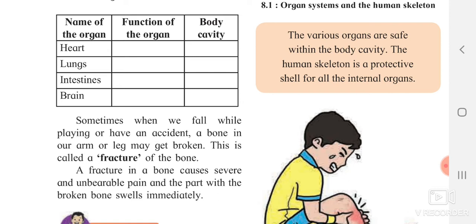What is the human skeleton doing? Yes, the important function of the human skeleton is that it is a protective shell. Just as the ozone layer is the protective shell of the earth, in the same way the skeletal system is the protective shell of our internal organs.